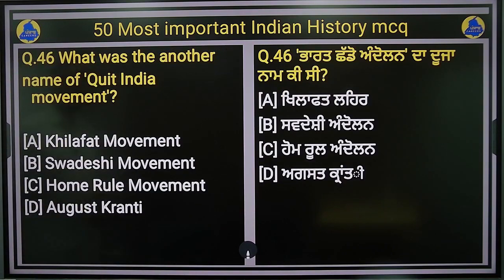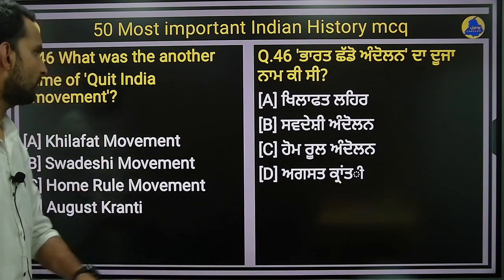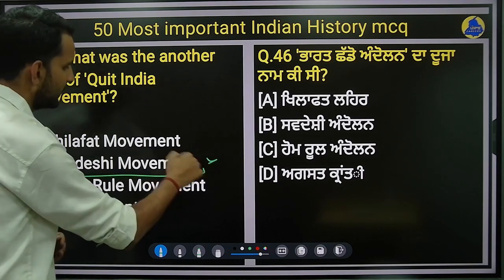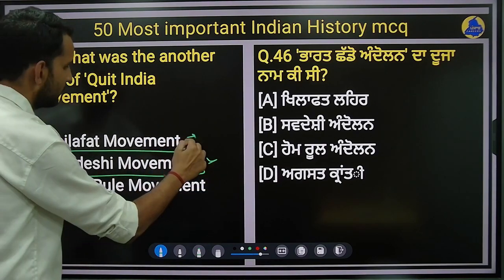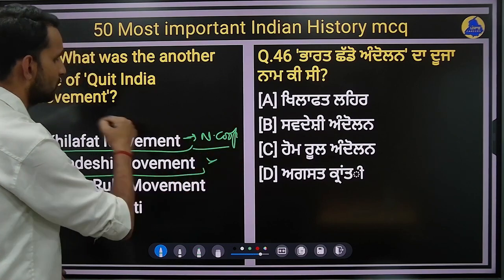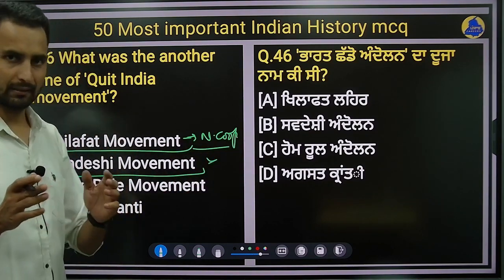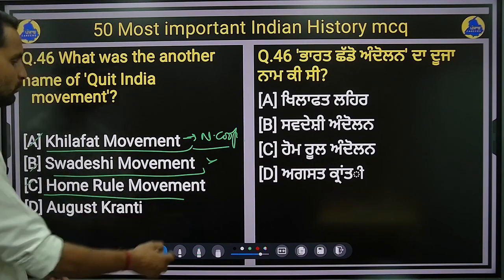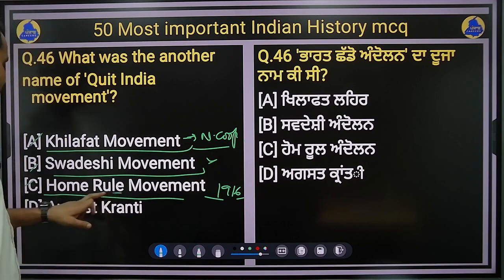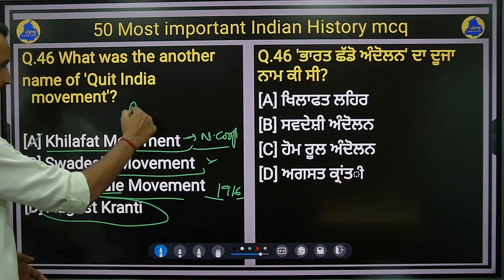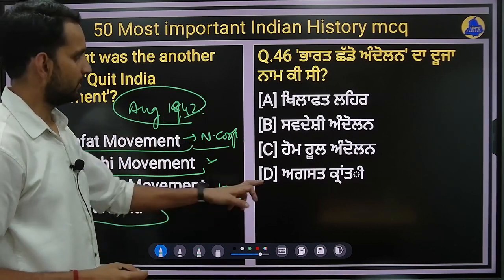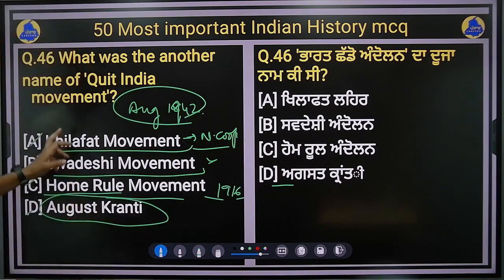Question number 46. What was the another name for Quit India movement? Khilafat movement, Swadeshi movement, Home Rule movement, and August Kranti. You see, Swadeshi movement was a completely different movement. Right. Khilafat movement was a name given to cooperation. Khilafat non-cooperation movement was the same movement that was run by Mahatma Gandhi in 1920. Home Rule movement started in 1916. Last, that is August Kranti. I have just told you in the last question that it is in August 1942 that the Quit India movement was launched. So it was August Kranti, that Quit India movement.